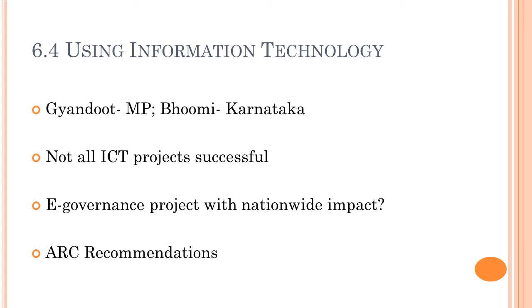And what are the 3 visible outcomes? So what are the outcomes of ICT? It will lead to access to information. It will lead to MIS. MIS is Management Information System. Management Information System is when you are taking a decision based on the information which you are getting on an e-platform, right? So that is Management Information System. E-service delivery. So these 3 things, access to information, MIS and e-service delivery are the 3 visible outcomes of